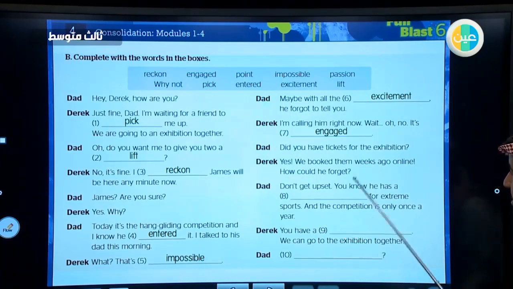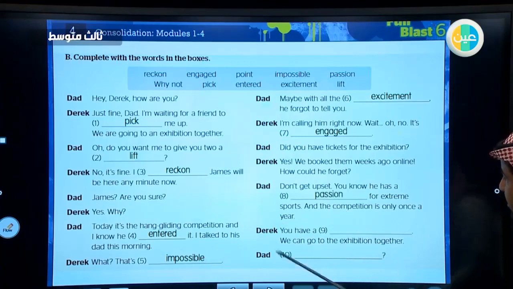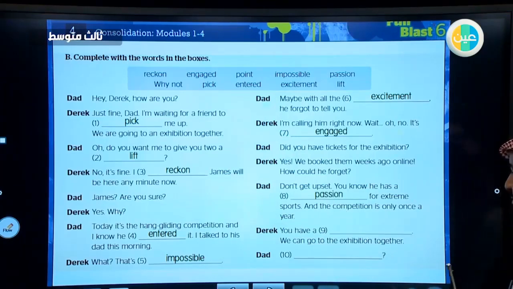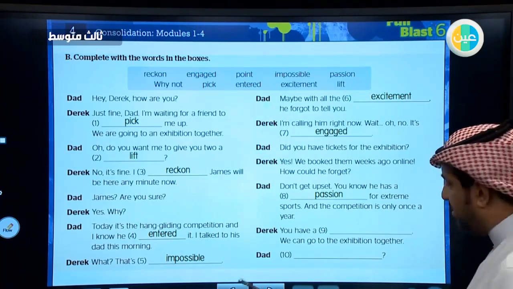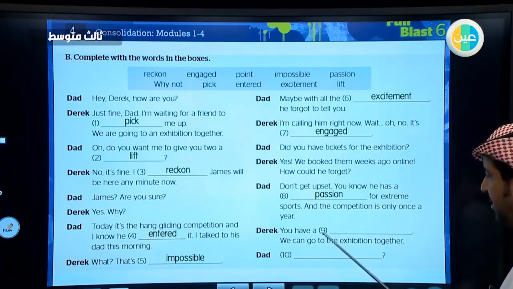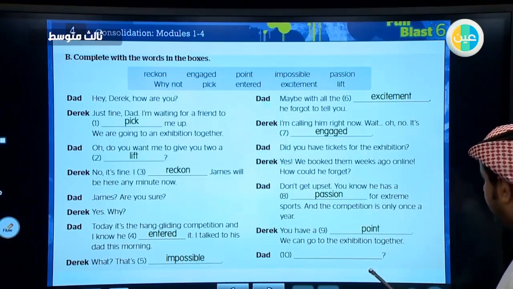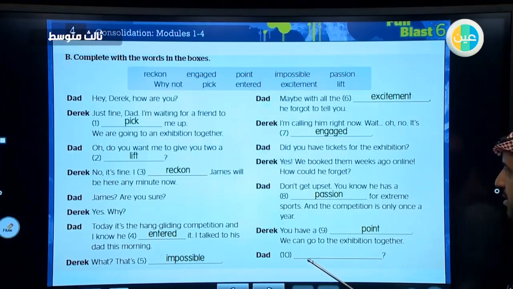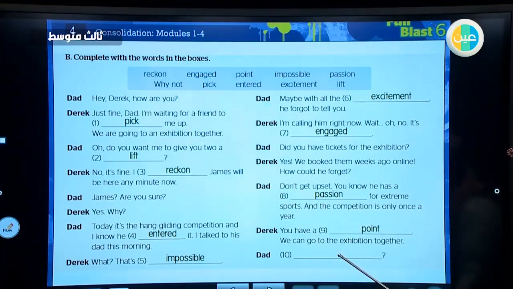What do we call that? That is passion. Yes, he's got a passion for extreme sports, and the competition is only once a year. You make sense, you sound reasonable. You have a point. Yes, you have a point. We can go to the exhibition together. All right, so the remaining word is why not?